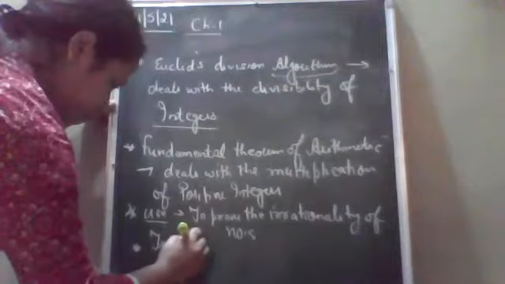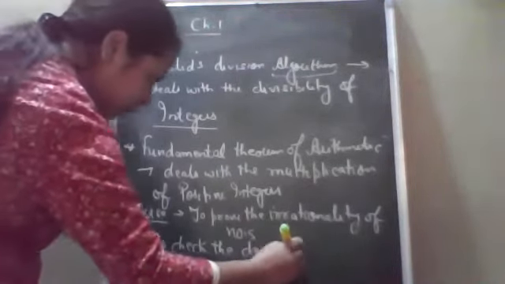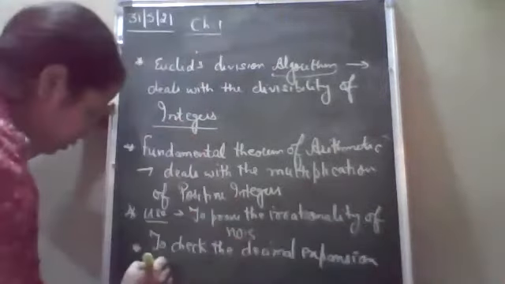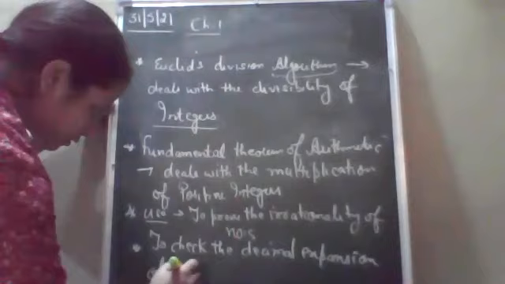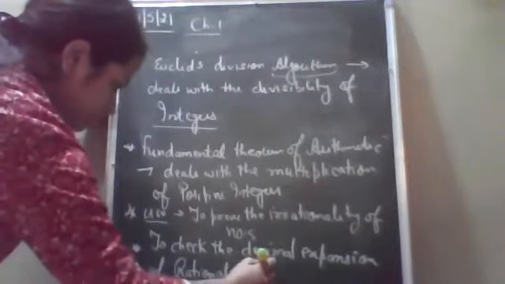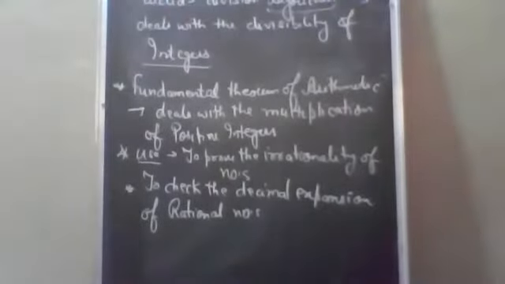To check the decimal expansion of rational numbers, that is whether they are terminating or non-terminating. So write down this.